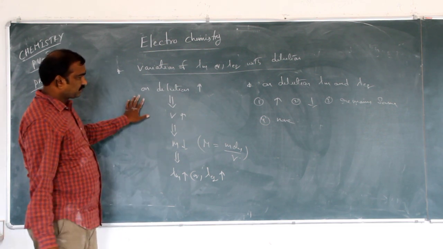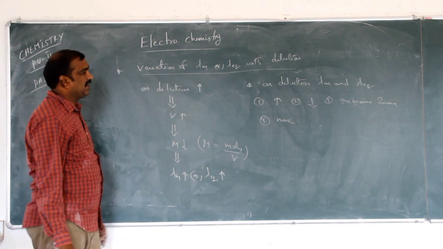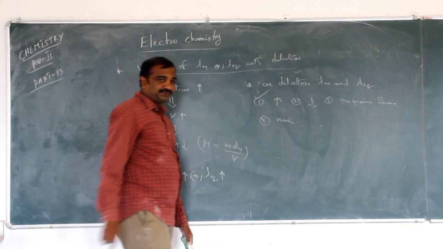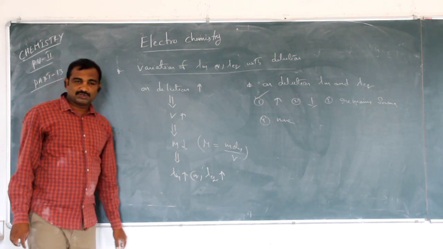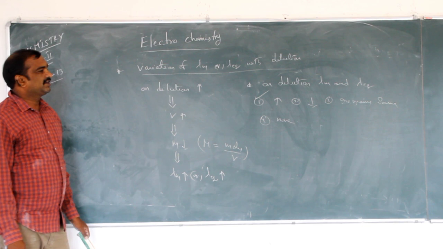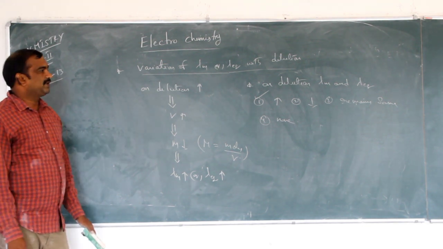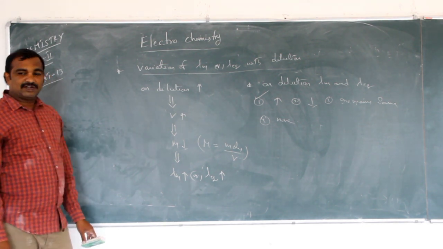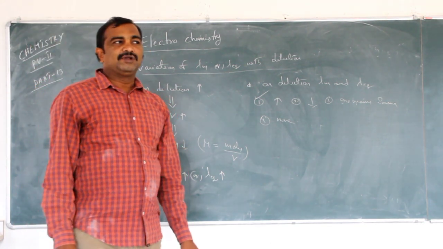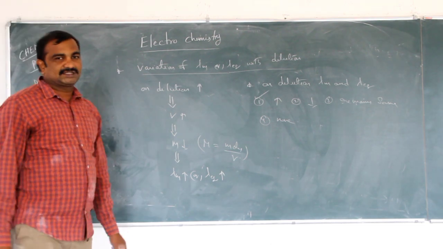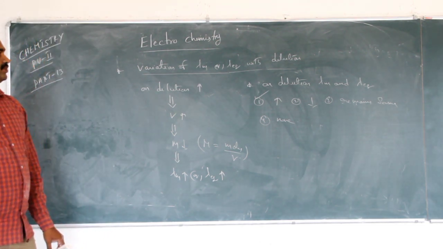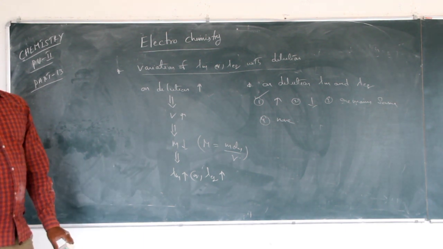On dilution, lambda eq and lambda m increase, so the first option, increases. In this way they will ask the questions. If you know the concept, then you can answer the objective pattern easily. What is the effect on lambda m and lambda eq on dilution? So take a screenshot for notes.